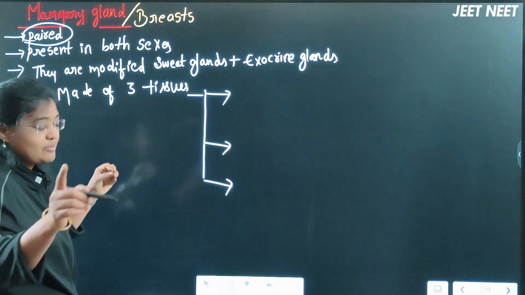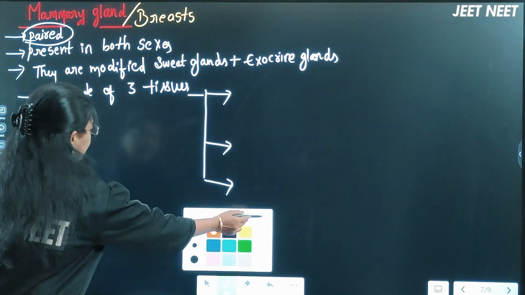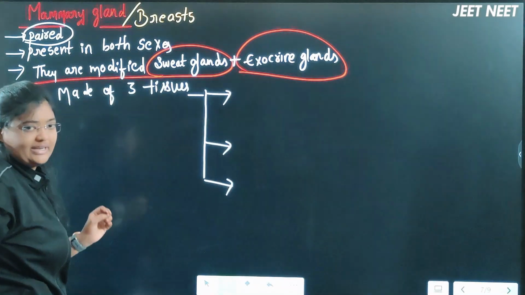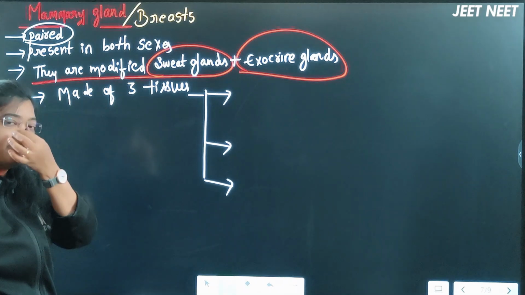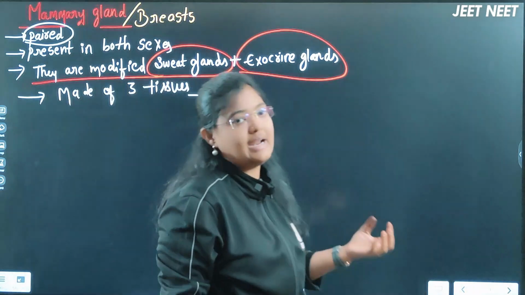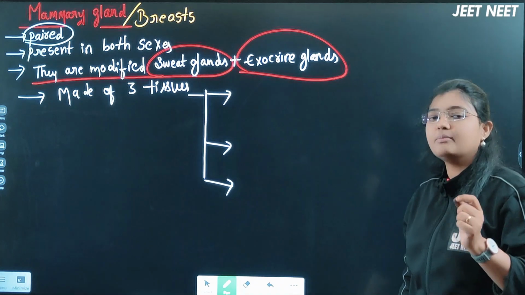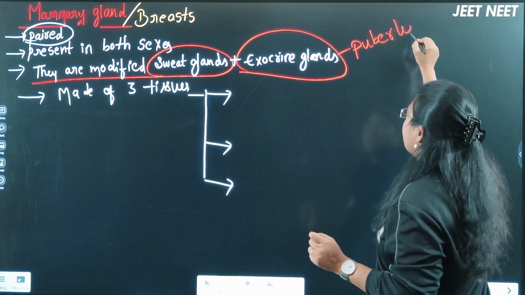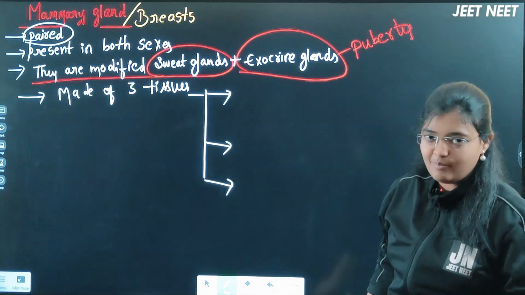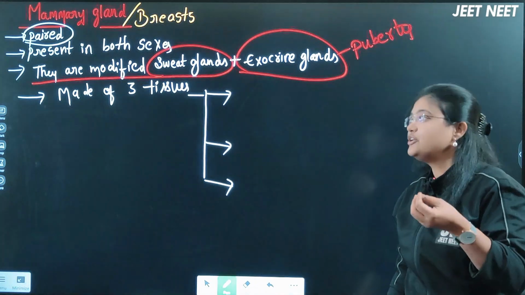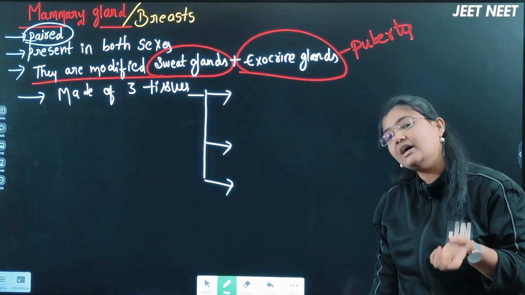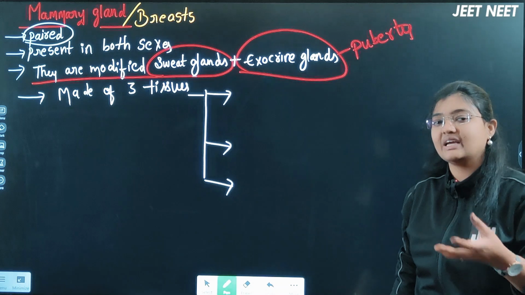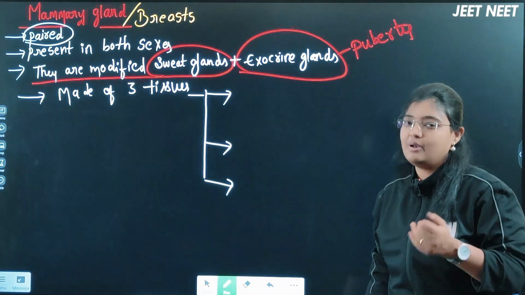They are the modified structures, this is an important NCERT line, of the sweat glands. So the mammary glands are modified structures of the sweat glands and exocrine glands, because everyone knows that in the female body the breast development happens after puberty. After puberty, the hormonal changes in the female body modify these glands to form the breast region or the mammary gland. After puberty only the mammary gland is able to develop. That is one of the secondary sexual characters in the female body.